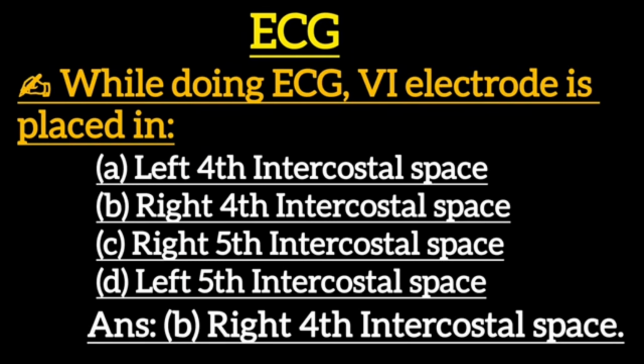Next one: while doing ECG, the V2 electrode is placed in: option A, left fourth intercostal space. Option B, right fourth intercostal space. Option C, right fifth intercostal space. Option D, left fifth intercostal space. Correct answer is option B, right fourth intercostal space.